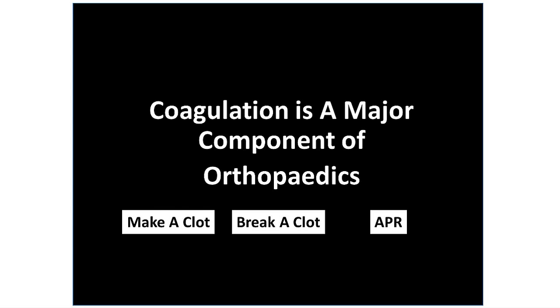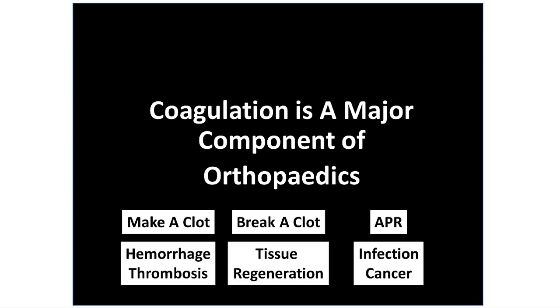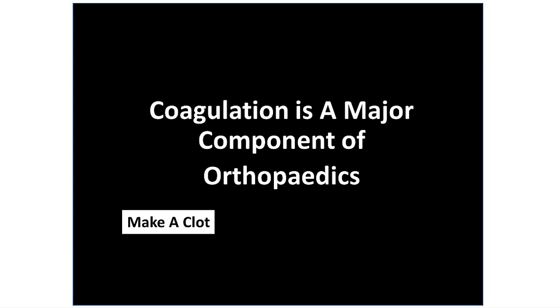We can divide the entire coagulation process into three parts: how a clot is made, how we dissolve this clot, and how coagulation fits into the body's systemic process known as the acute phase response to injury, or APR for short. Aligning these categories into clinically oriented topics, they each discuss an important clinical topic from hemorrhage and thrombosis to tissue regeneration, finally to infection and cancer. Today we will focus on the process of making a clot.